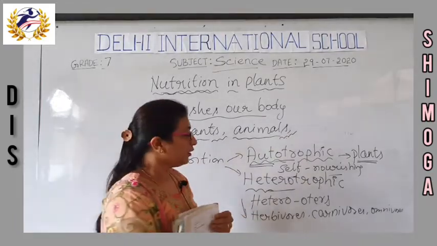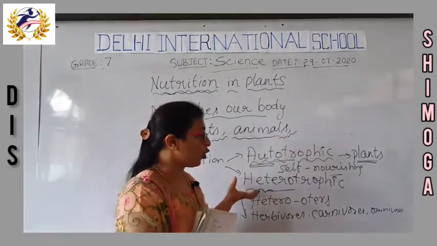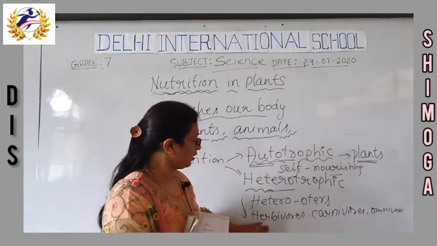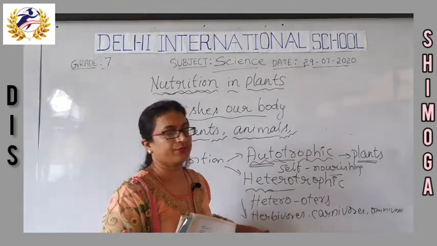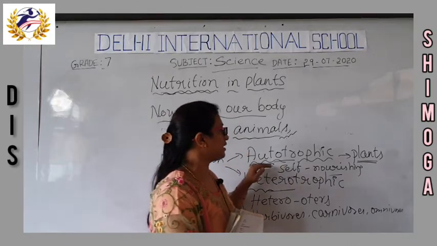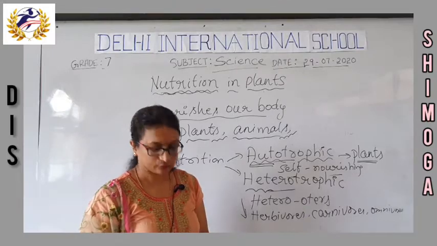The food is already prepared by someone and these heterotrophs get nourished from that food. That type of nutrition is called heterotrophic nutrition. So these are the two main types of nutrition, autotrophic and heterotrophic.